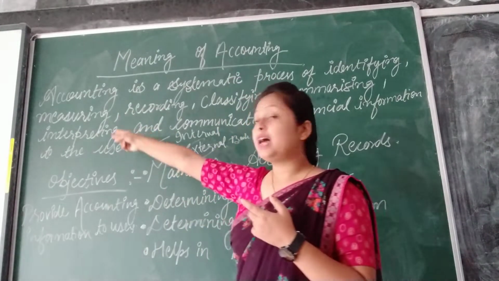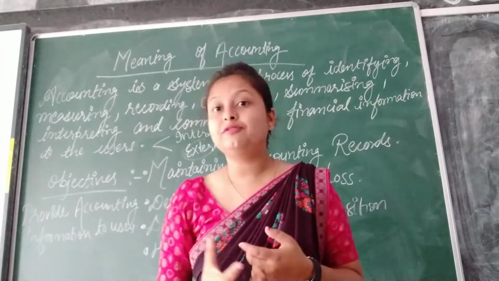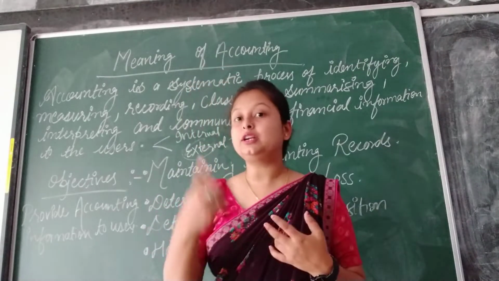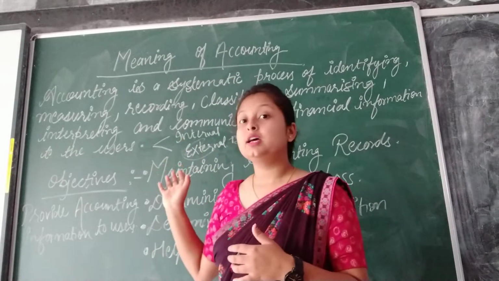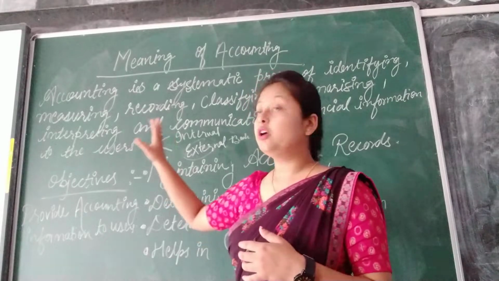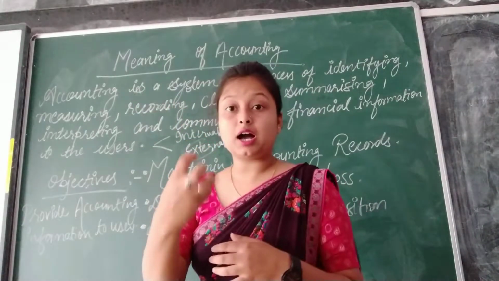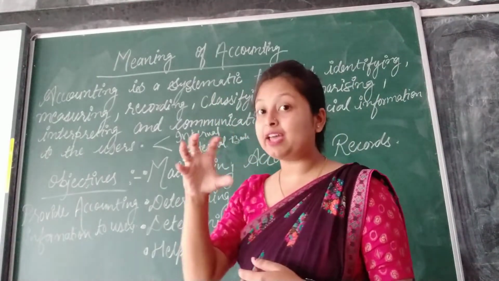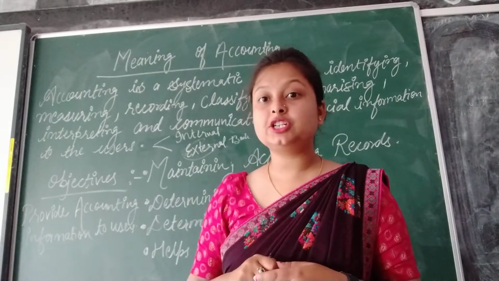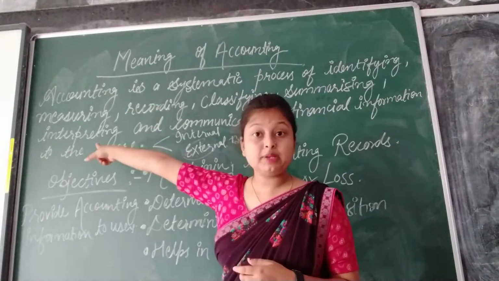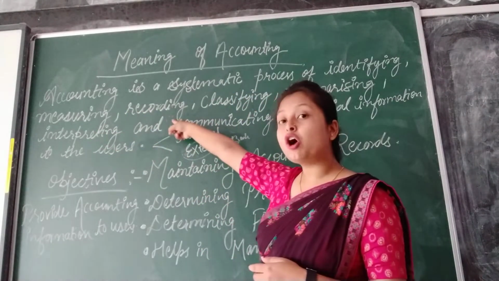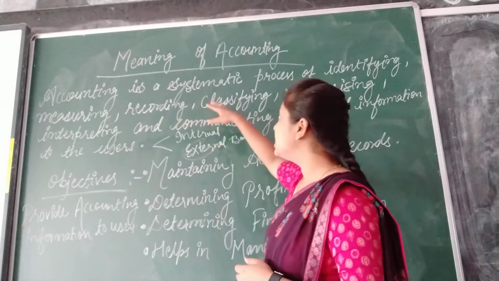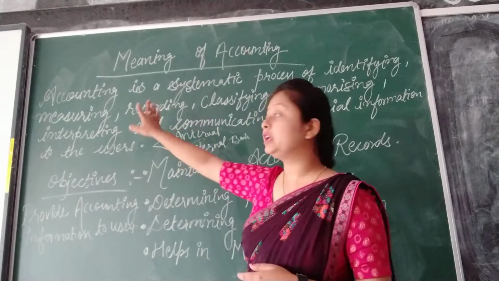Okay, and after that we are going to measure them in some value. Each and every transaction, if it is related to monetary value, only that we have to record in our journal book. Okay, so first, what does accounting deal with? Accounting is a systematic process of identifying. First we have to identify the financial nature transactions, then we have to measure them in monetary value, then we have to record them in a proper manner. This will be called journalization. In the journal book we are going to maintain a proper record of that.